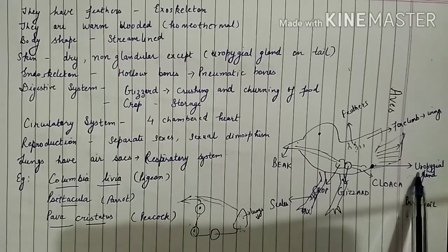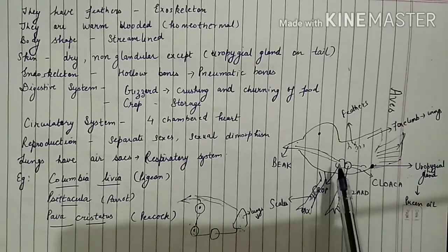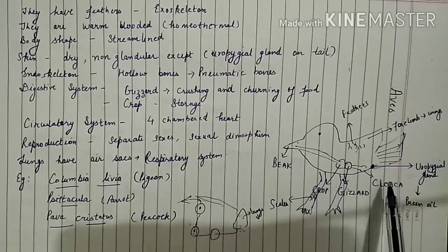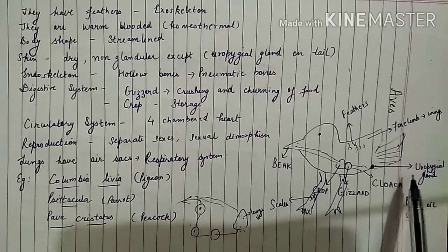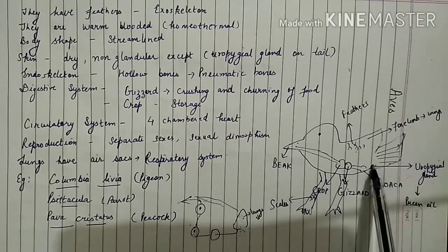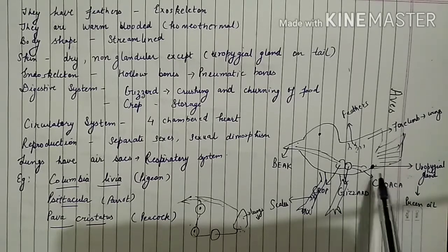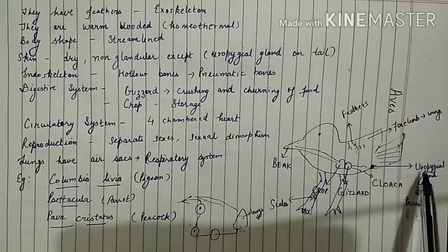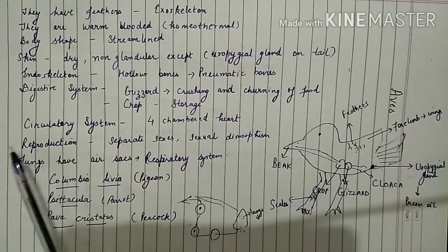This preen oil helps in making the body of the bird moist. What happens is the bird transfers this oil by rubbing its head and beak along this oil gland, and thus by rubbing its beak on this uropygial gland, that is known as preening gland, it spreads this oil to the whole of the body. So we have studied up to 3 points only in class Aves.